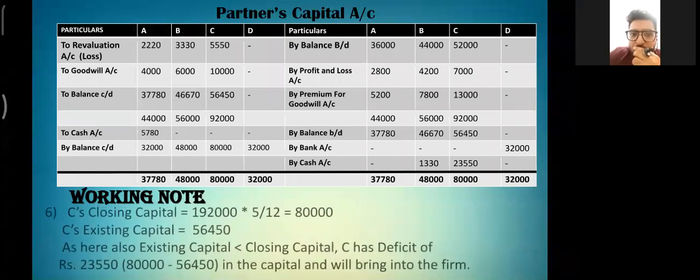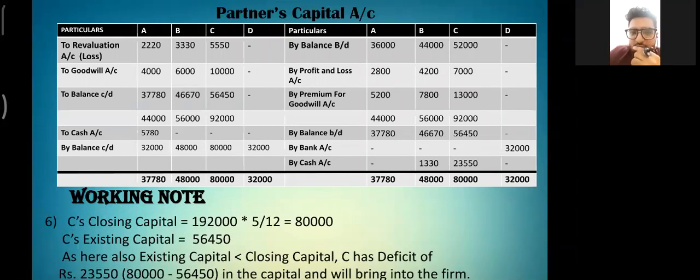Now we will calculate C's closing capital by the same formula, and after substituting the values, we get the closing capital. The existing capital is 56,450. Now here also existing capital is less than closing capital, so C also has a deficit of 23,550, and he will bring this amount into the firm.